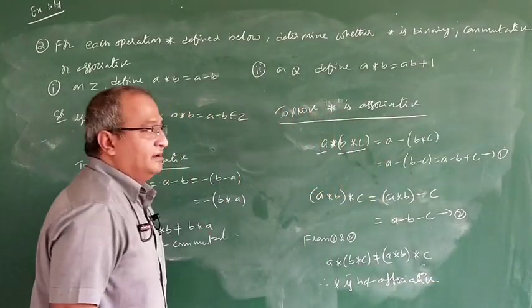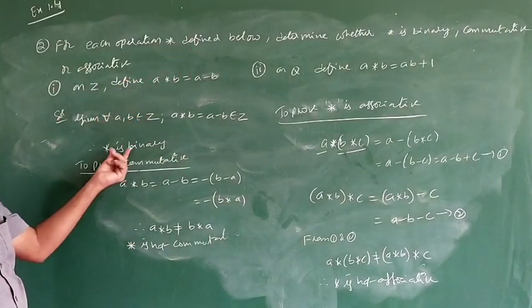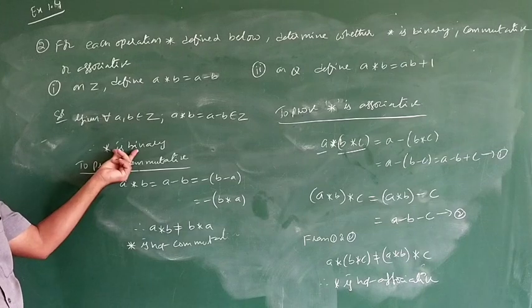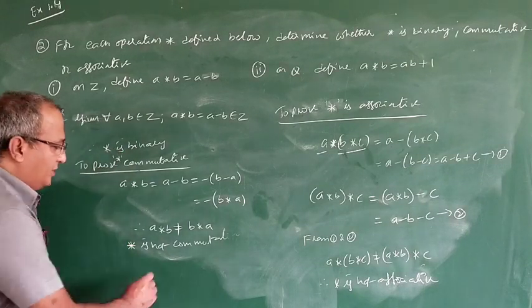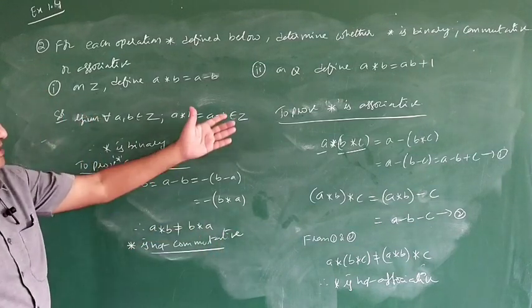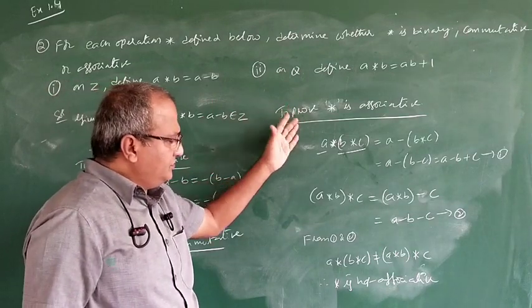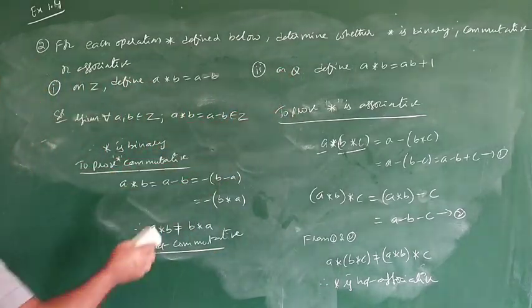So once again, 3 points. First is asking whether star is binary. Yes, star is binary, I told. Next he is asking about commutative. I checked commutative, it's not commutative. And I checked here to prove the star is not associative. So we'll go to the next problem.